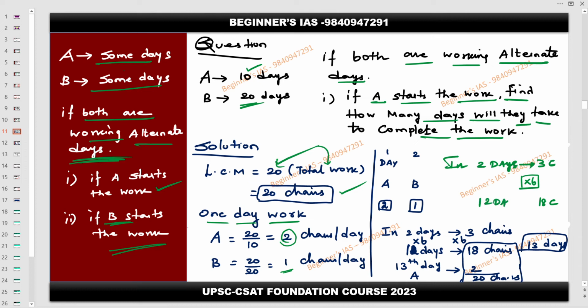Therefore 12 days, 18 chars completed. Then who is going to work on the 13th day? The odd number of days is going to be the A. Therefore the 13th day is going to be the A. A has the capacity of making 2 chars in the day. What is the total work? 20 chars. So now how many days are required? 13 days required. Understood?